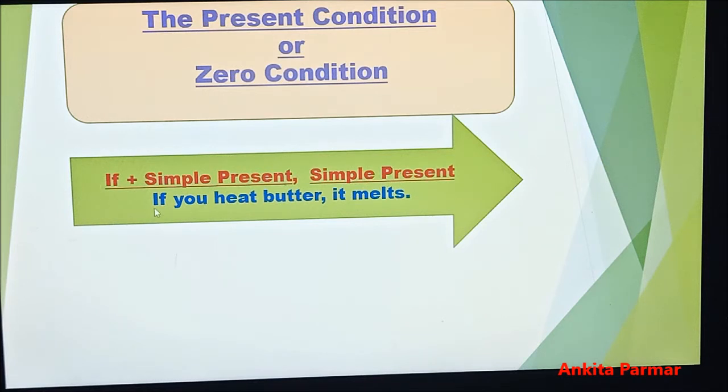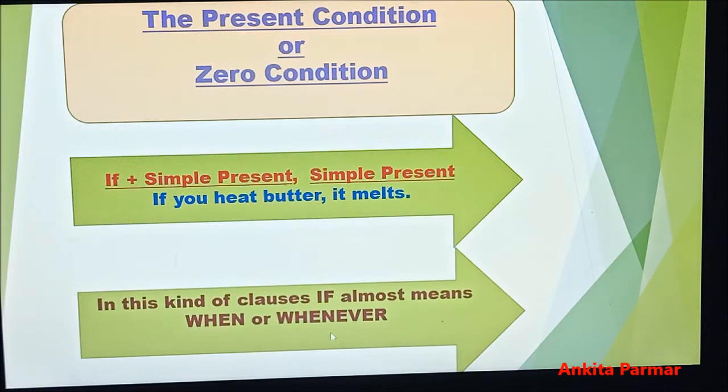Example is given here. If you heat butter, it melts. So it is a scientific truth and a generally accepted fact, we can say. If you heat butter is the conditional clause or if clause, and it melts is the main clause. In this kind of clause, if almost means when or whenever. Here, instead of if, in zero conditional sentences, we can use when. When you heat butter, it melts.